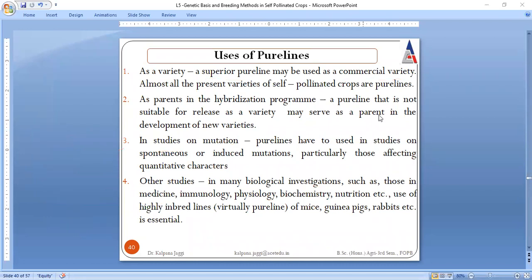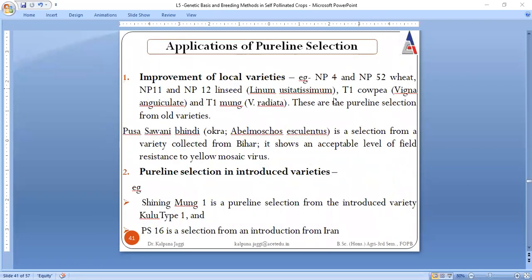Then the next is applications. Because we are starting with a similar number of plants that are the same in genotype, and since at the end variations could be due to mishandling, mutations, or mechanical mixing, we can again improve the local varieties. For example, NP4 and NP52 wheat are examples. These are pure line selections from old varieties.